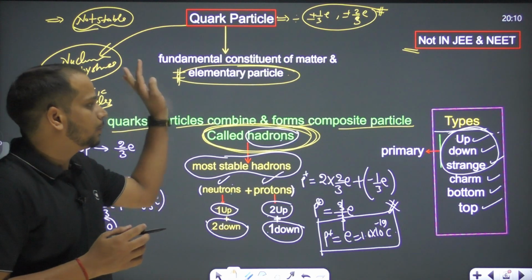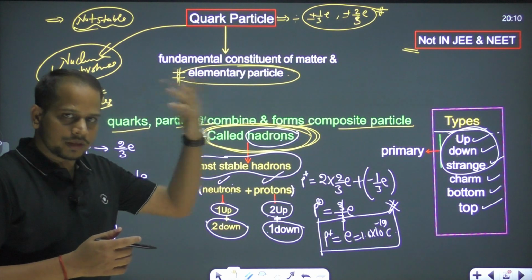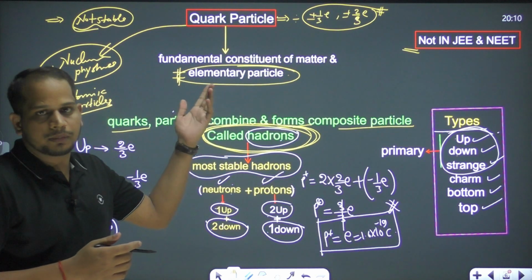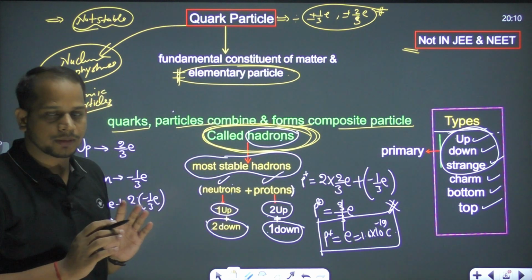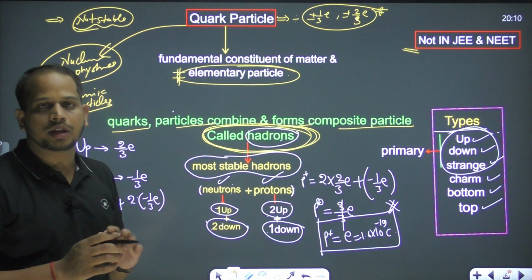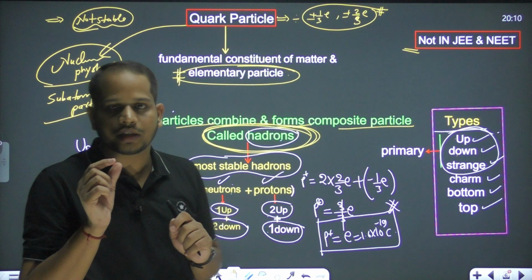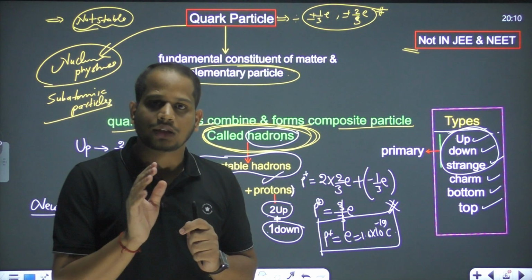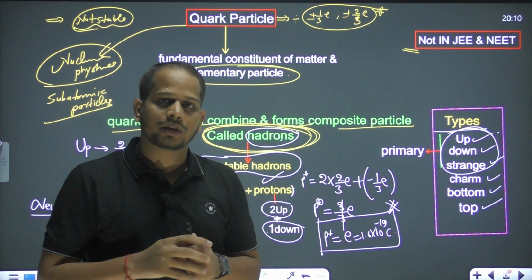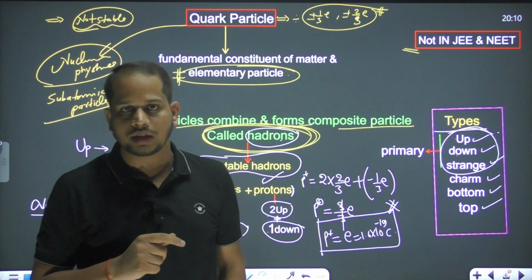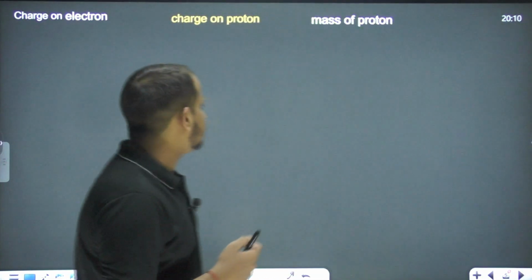But what I said, you have to just think about this one. These are the basic things. It may be possible they will include this in the JEE and NEET syllabus further on, but right now it's not in the JEE and NEET syllabus. They are not asking problems related to this. They are only asking problems related to the electron. What we have to consider in physics, the elementary charged particle is the electron, and the charge on that is 1.6 into 10 to the power minus 19 coulomb. And the charge on proton is also 1.6 into 10 to the power minus 19 coulomb, but it will be positively charged, right? Now let's see the next one.